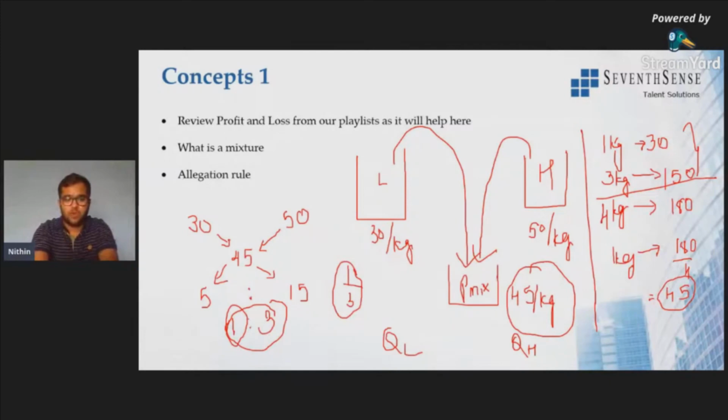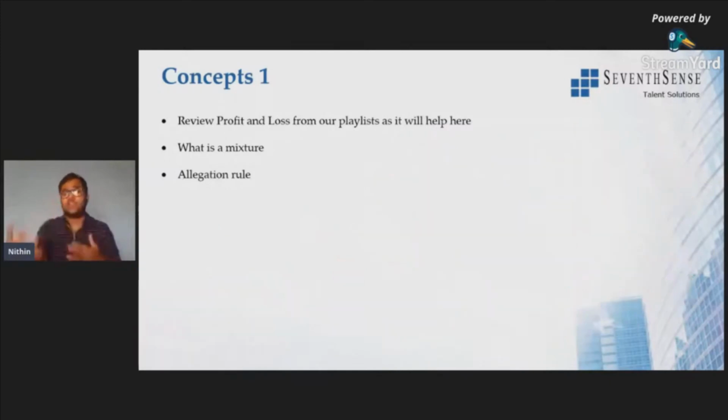Okay, so I'll just ask one more question now. Now it is with respect to milk and water. Majorly, solutions will be asked: solution of milk and water, alcohol and water, wine and water, or with respect to metals. You just need to understand the basic concept here. So we have got Akanksha who has answered 150, 180, 180 by 4, which is 45. Super. Okay, now try to solve this.